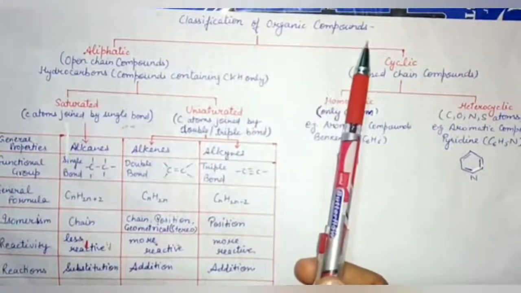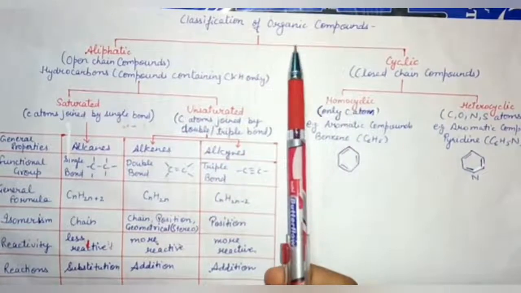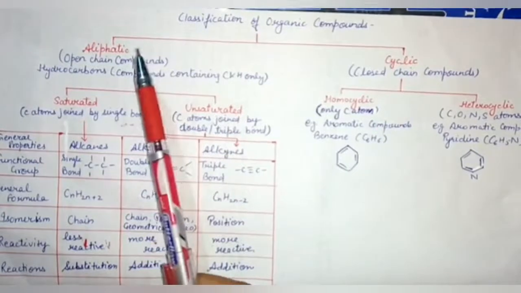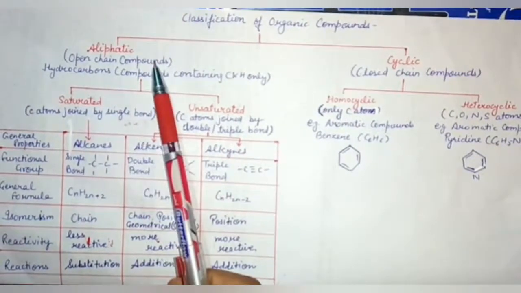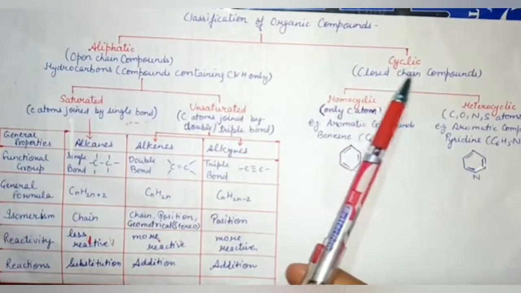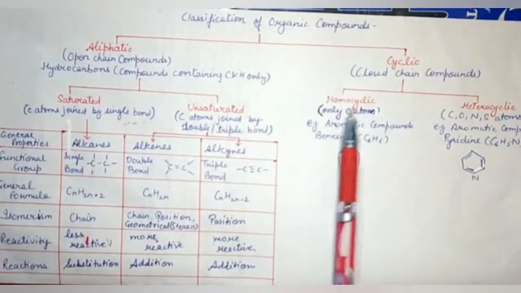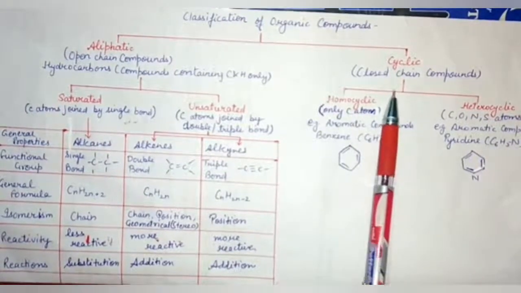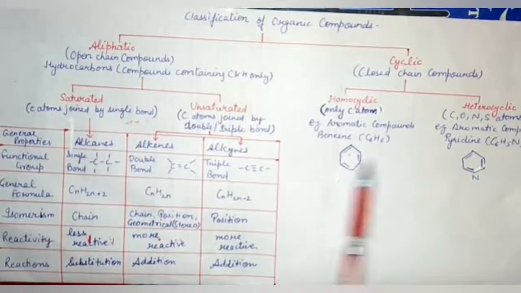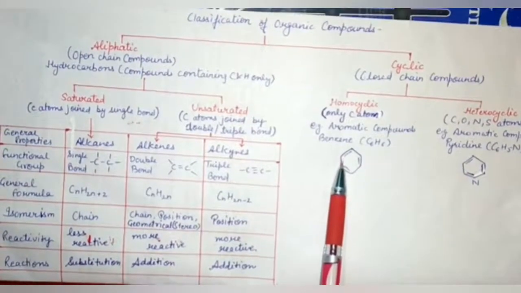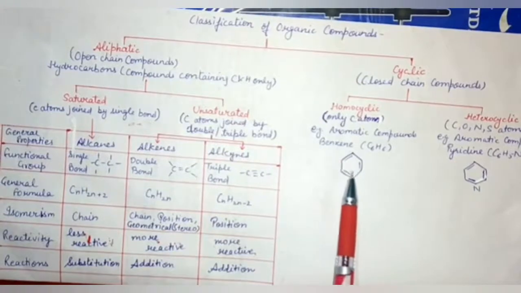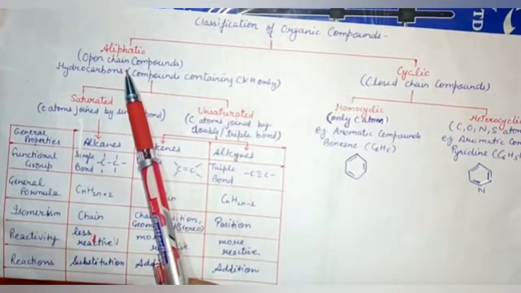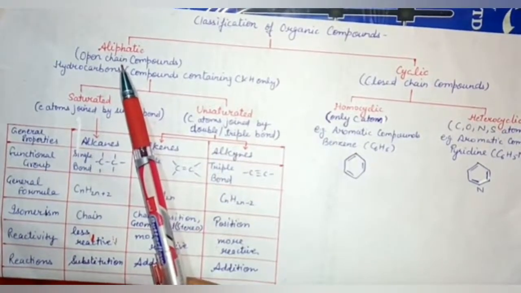Classification of organic compounds. Organic compounds are classified into two categories, aliphatic and cyclic. Aliphatic category contains open chain compounds and cyclic category contains closed chain compounds. First of all, we will talk about cyclic compounds. We can see in these structures that carbon-carbon bonding is forming a closed or ring structure. Whereas in aliphatic compounds, carbon-carbon linking forms a structure in open chain.